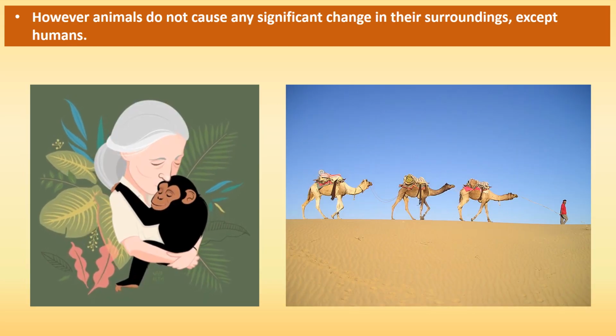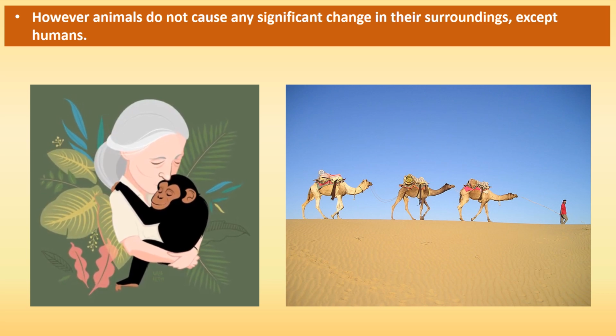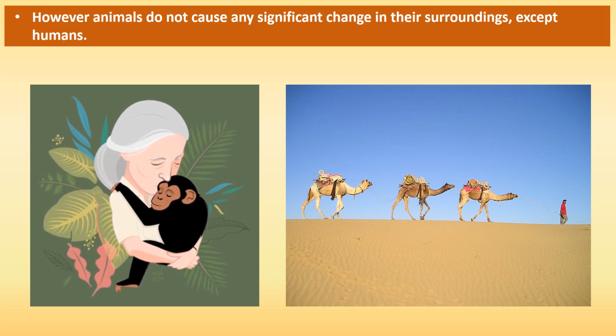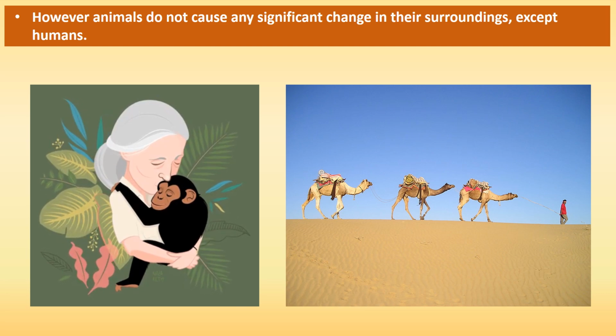However, animals do not cause any notable change in their surroundings, but we humans make changes in our surroundings in different ways. For example, bears live in caves, but we humans build houses. It shows that humans change the natural form of their surroundings.